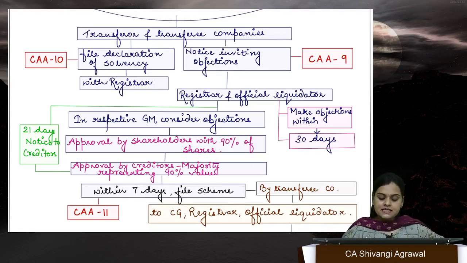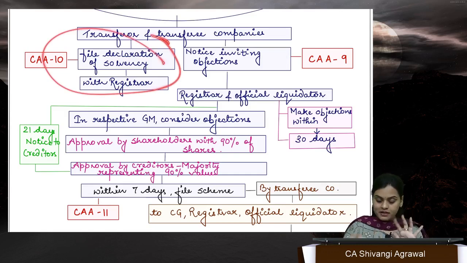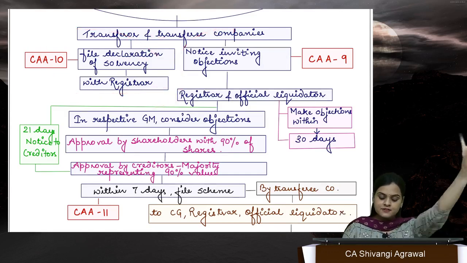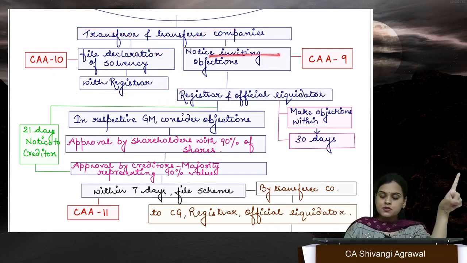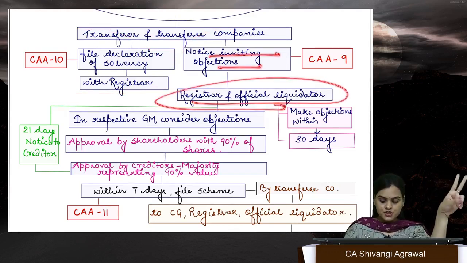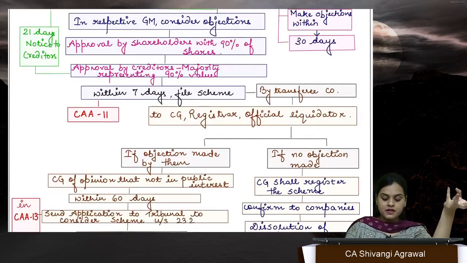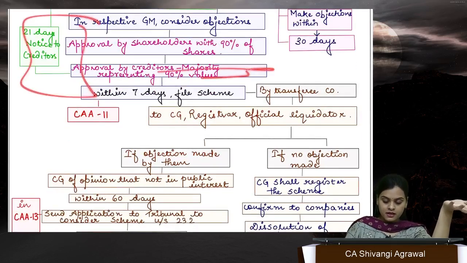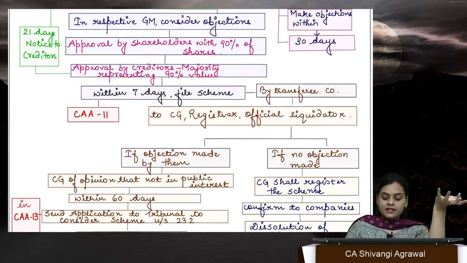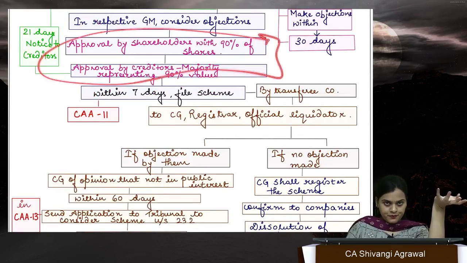Both the companies, that is the transferor company and the transferee company, file a declaration of solvency with the registrar, and this is a separate requirement. Here the process starts. First thing that they are going to do is send a notice inviting objections from the registrar and official liquidator. And after that, you have to call meetings of shareholders and meetings of creditors, right? So you call the meeting wherein they are present, and you need to take their approval.